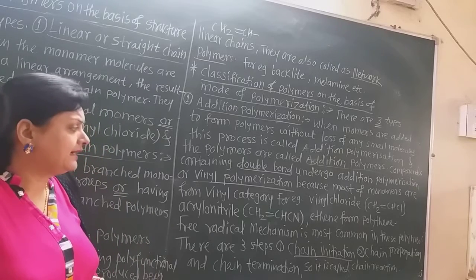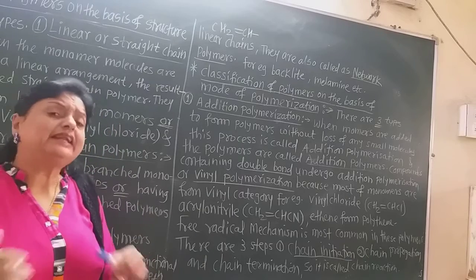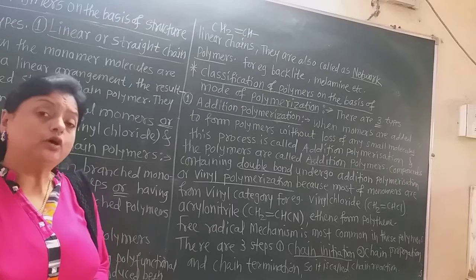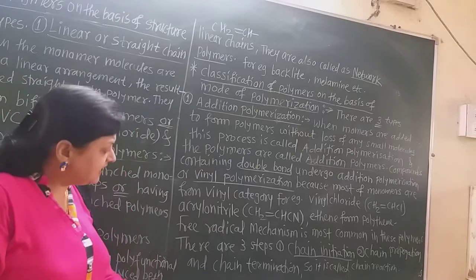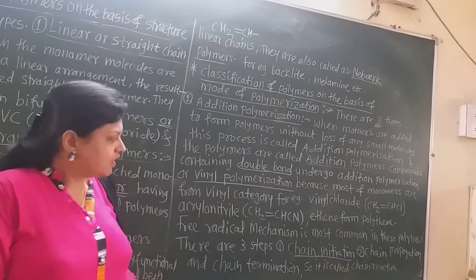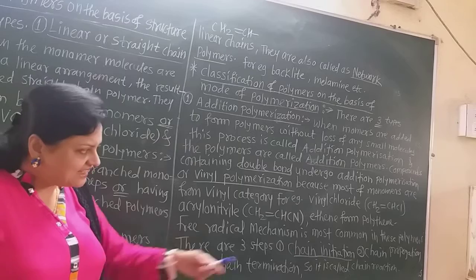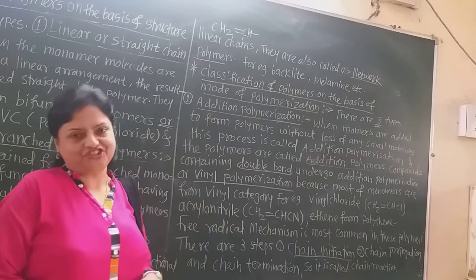So the free radical mechanism is most common in these polymers. This free radical mechanism is also called a chain reaction. Now in the free radical mechanism, or in chain reactions, there are three steps. First is chain initiation, second is chain propagation, and third is chain termination.